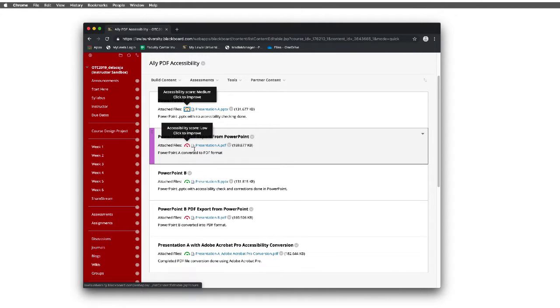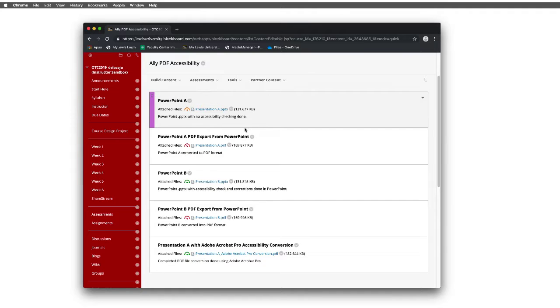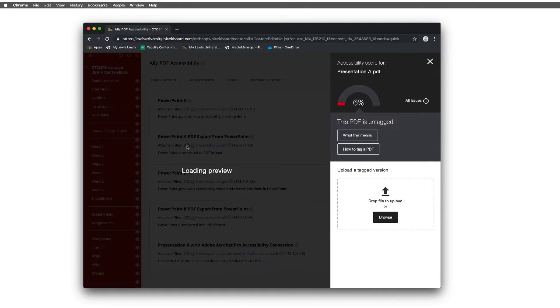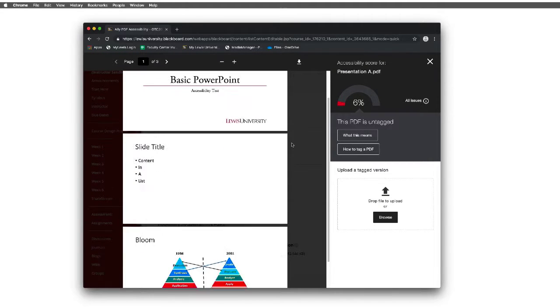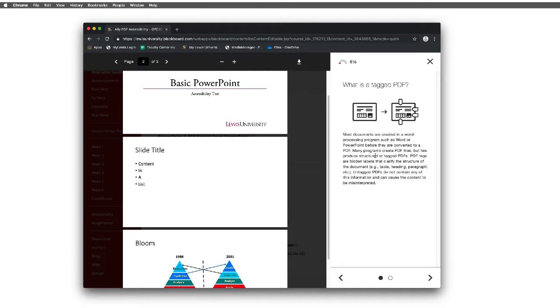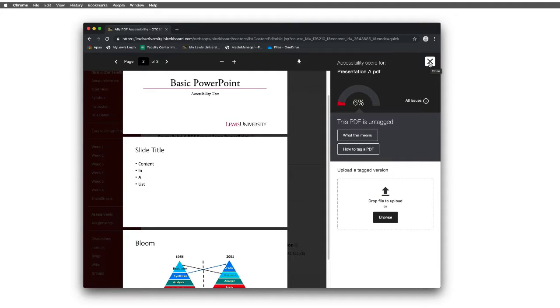We can select the second file here, and we will see that this is the same as the PowerPoint presentation A, except this time it was saved as a PDF version. And I want to draw your attention to the low accessibility score here of just 6%. Notice that we have not outlined anything, and the directions say that this is not a tagged PDF. And what it's doing is basically telling us that we're missing a variety of the labels for any types of images or content. We'll go ahead and close this one.